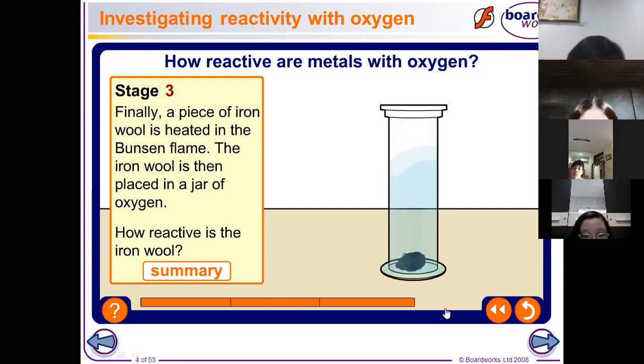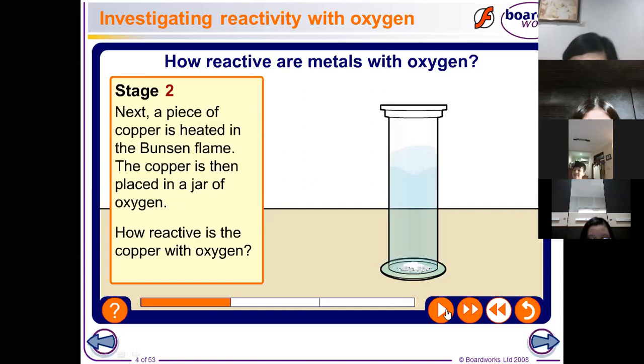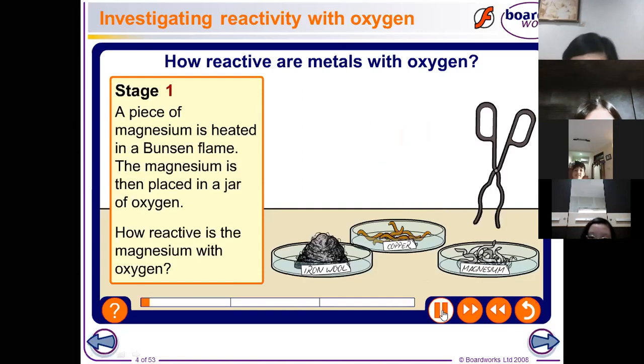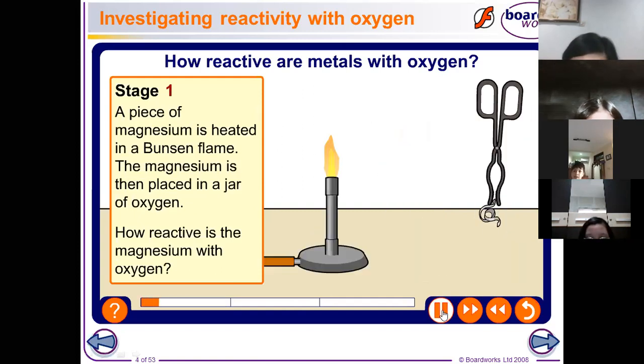It will become magnesium oxide. It becomes magnesium oxide, but what is the result? How will you describe it? Do you want me to go back again and see the effect? Okay, let us watch again.